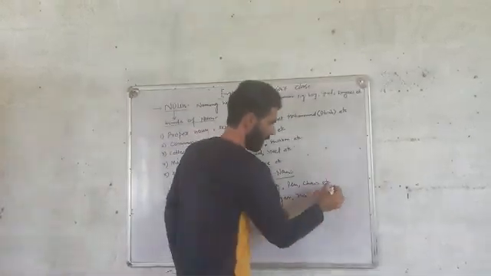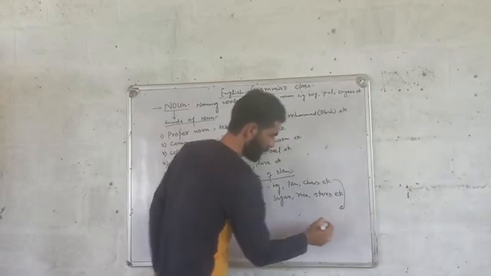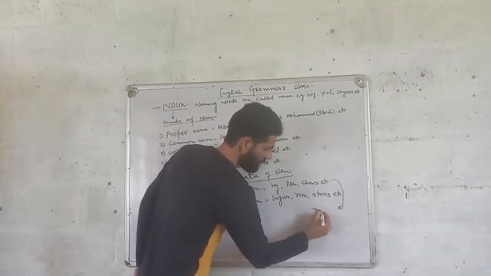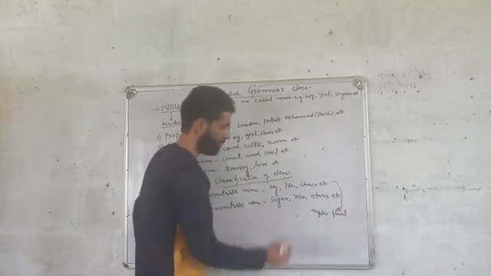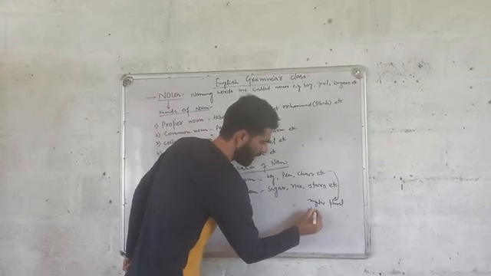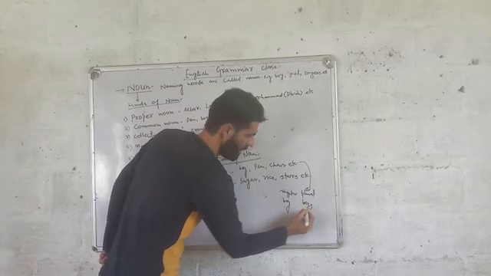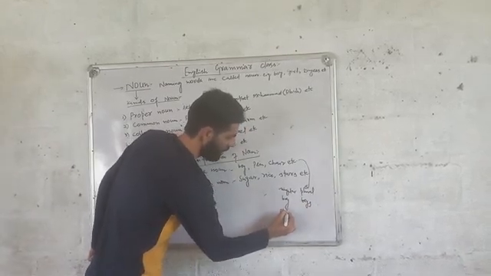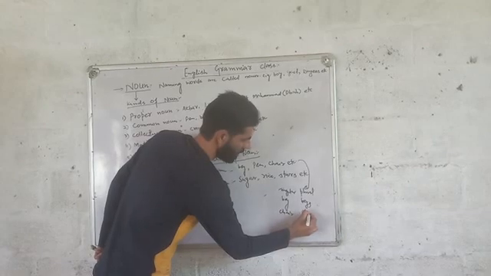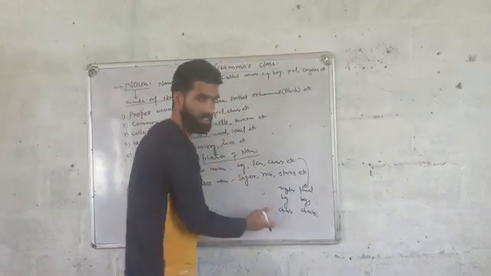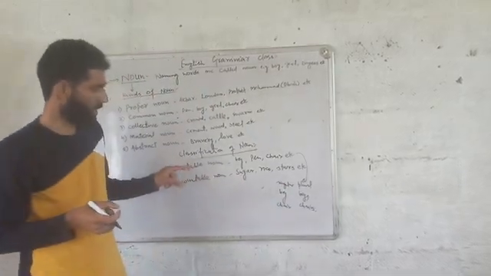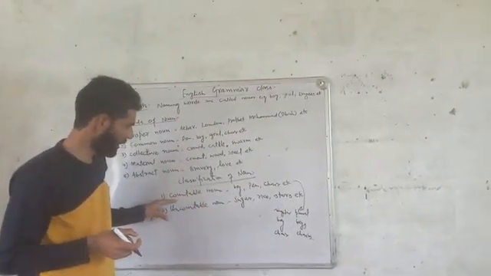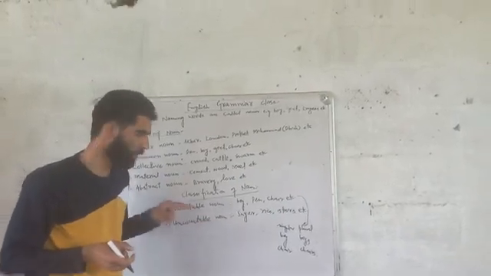One more point you have to remember about countable nouns is that they have both singular as well as plural form. Example, boy is singular, its plural is boys. Similarly chair, chairs. Man, men. Woman, women. These are the kinds of singular and plural. So countable nouns have both singular as well as plural form, right?